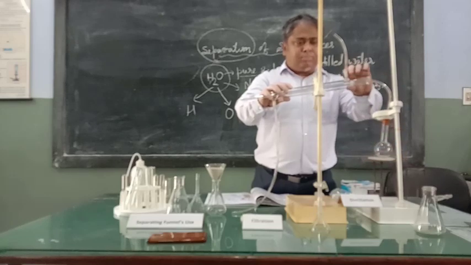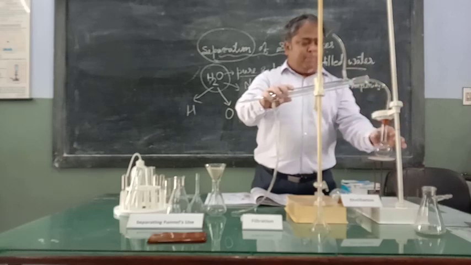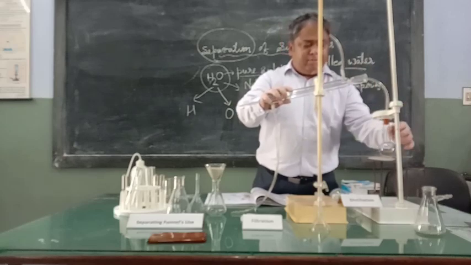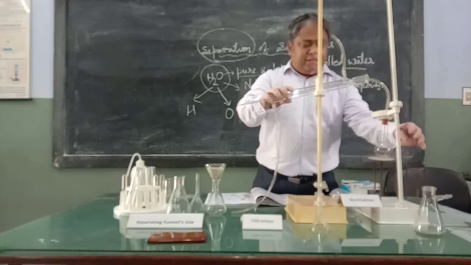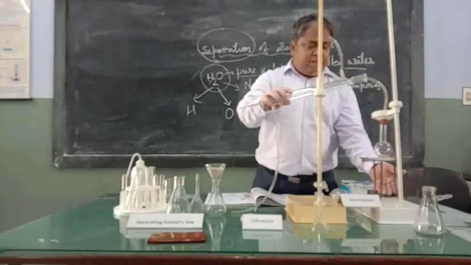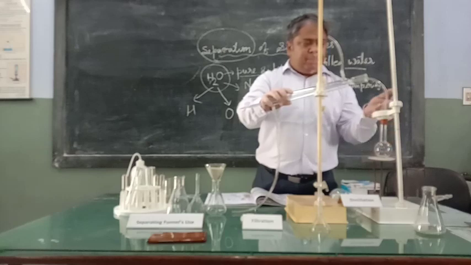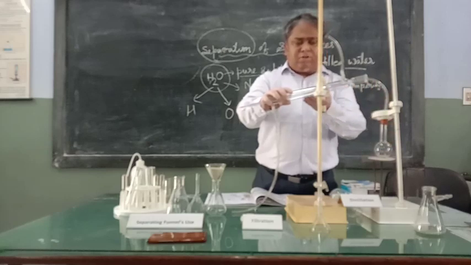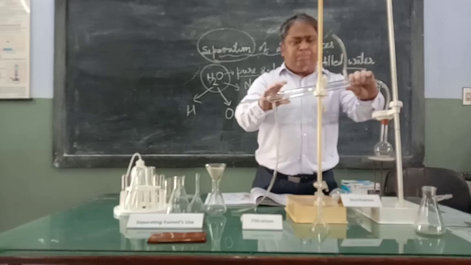Now, there should have been a clamp which holds this properly. Since that clamp is not there, that is why it is moving like this. Now we can put a spirit lamp over here. This will warm the liquid and this vapor will come out from this small tube inside called the delivery tube.